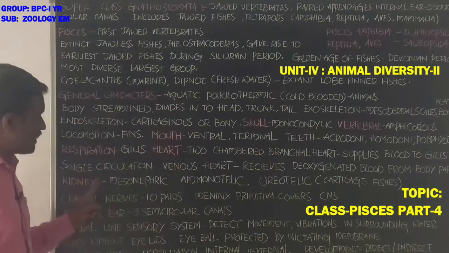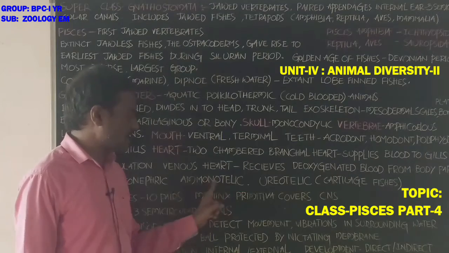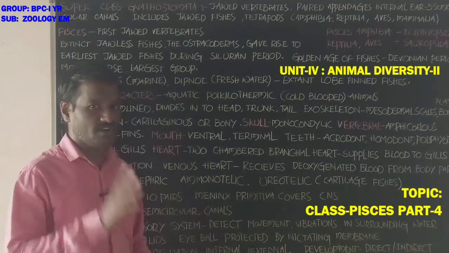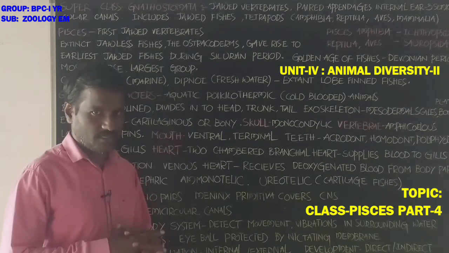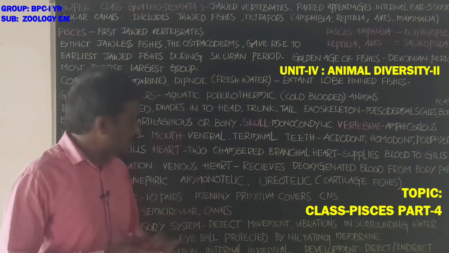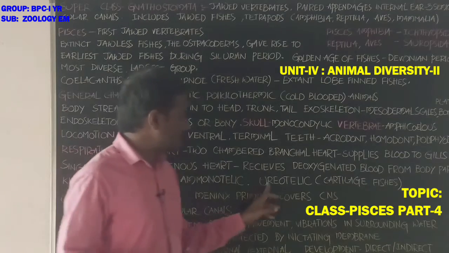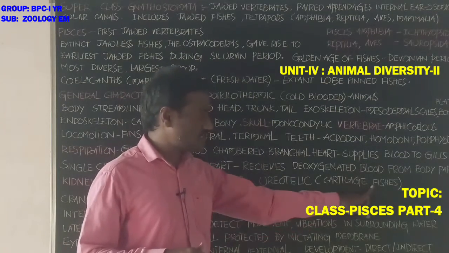Next, kidneys are mesonephric and most of the fishes are ammonotelic. The excretory product, the nitrogenous waste product in most fishes, is ammonia. So fishes are ammonotelic animals. Next, cartilaginous fishes.